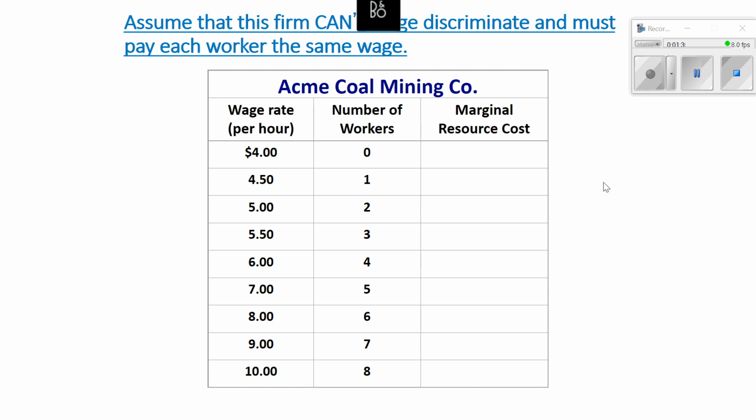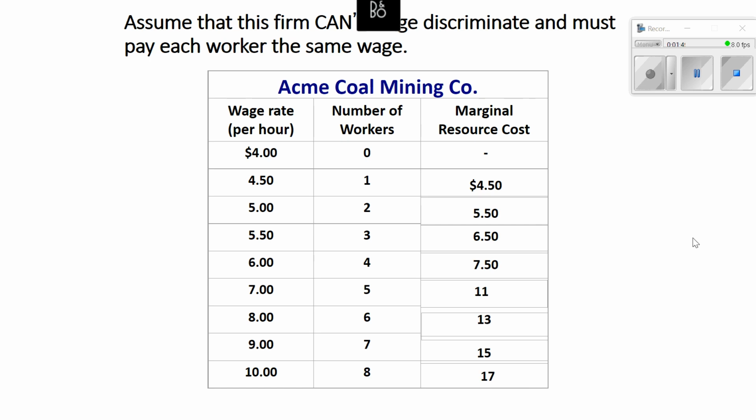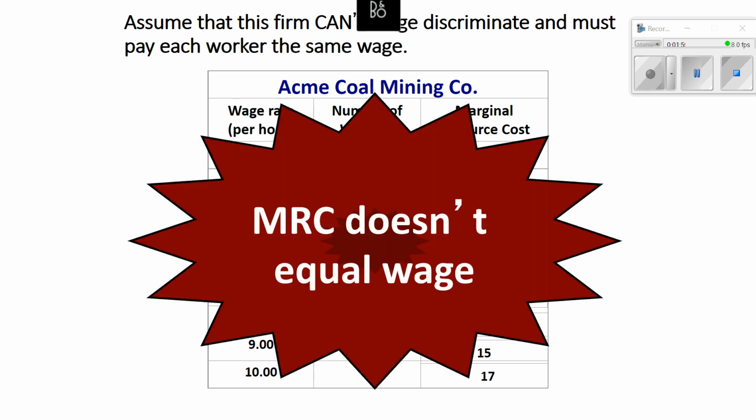You will notice that the marginal resource cost is not constant like it is in a perfectly competitive resource market. And that is because in order to hire more workers, you have to increase the wage. You'll see that the marginal resource cost increases as you hire more workers because each worker that you hire is earning more wage now. So in a monopsony, the MRC does not equal the wage. Okay, it does not equal the wage in a monopsony for a resource market.